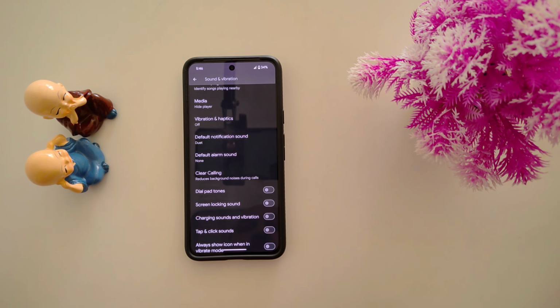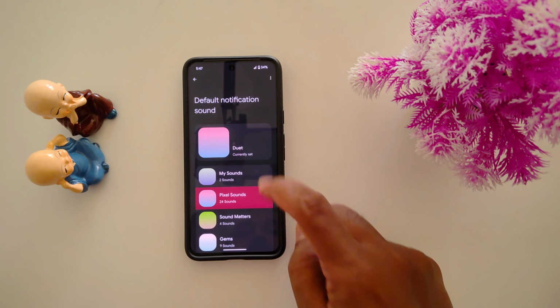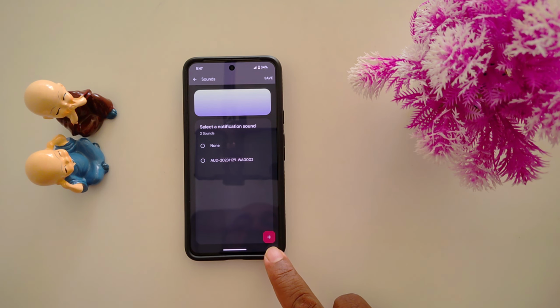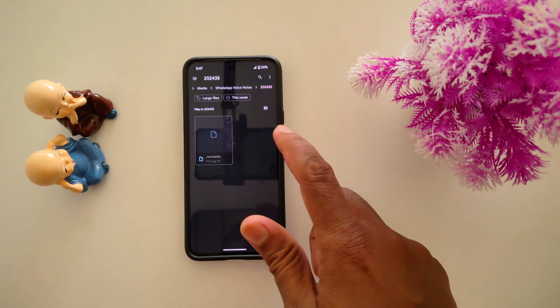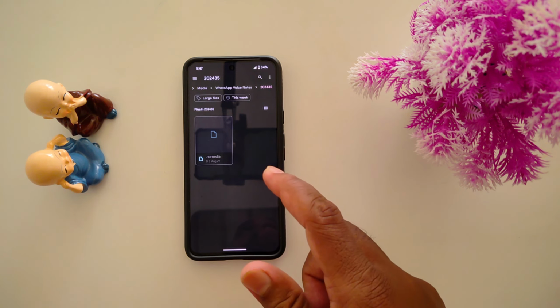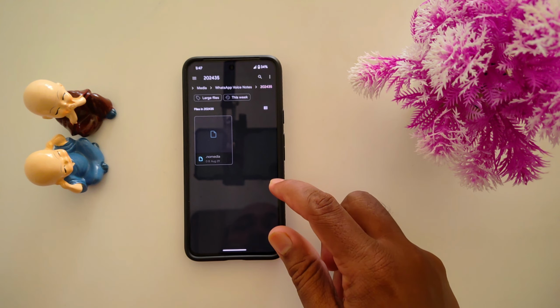If you want to set a custom notification sound, again tap on Default notification sound, then My Sounds. Tap the plus icon from the bottom right corner. Now choose any MP3 file or any audio file from your phone, and you can set it as a default notification sound.